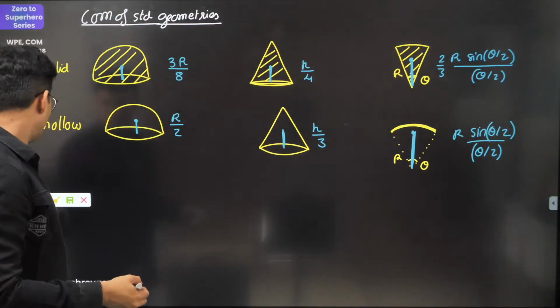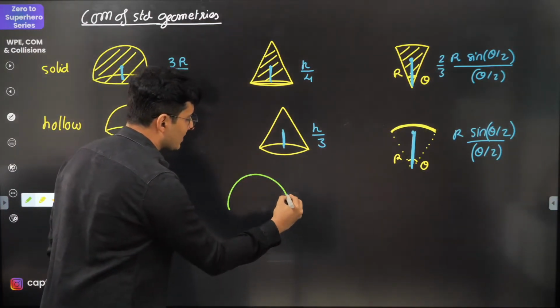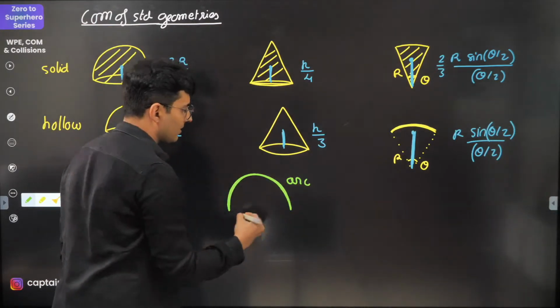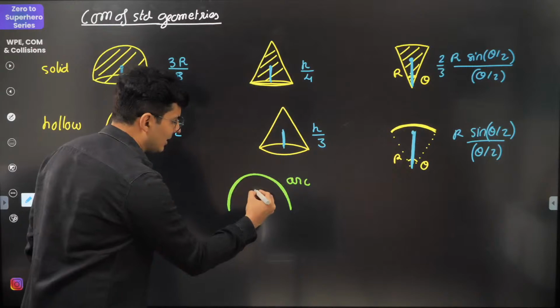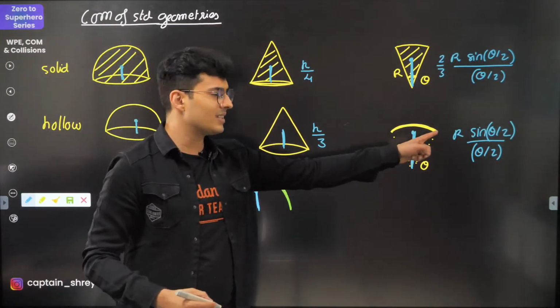Imagine, guys, I tell you, I want to know where is the center of mass of a semicircular arc. This is just an arc. Just imagine. I want to know where the center of mass is. What am I going to do? Well, I know the center of mass will be somewhere here. I just need to know this distance. So I'm just going to use this formula.